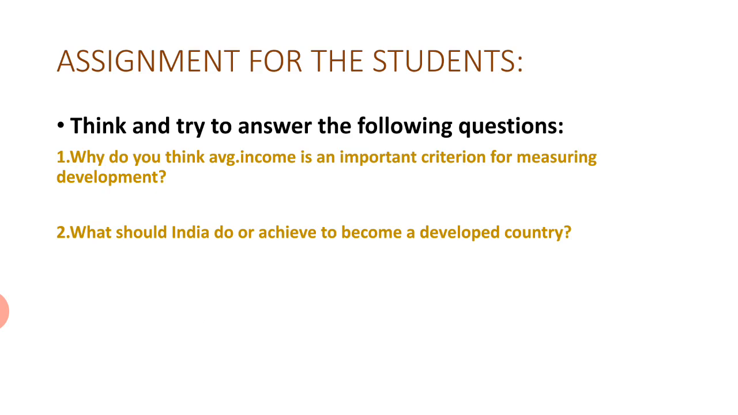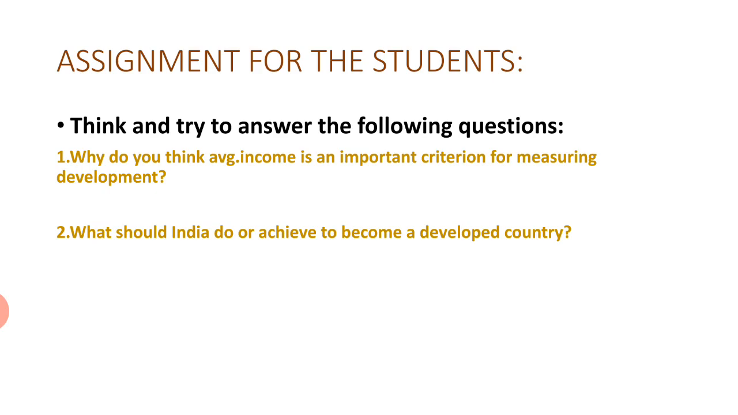Related to the understanding of this topic, here is an assignment for you students. I have selected two questions from this topic, and the answers to these questions will be discussed in the next session, where we are going to understand that there are other criteria apart from income that are used by UNDP, that is the United Nations Development Program, in order to measure development of the countries. So, let us read the two questions that are given as assignment to you.